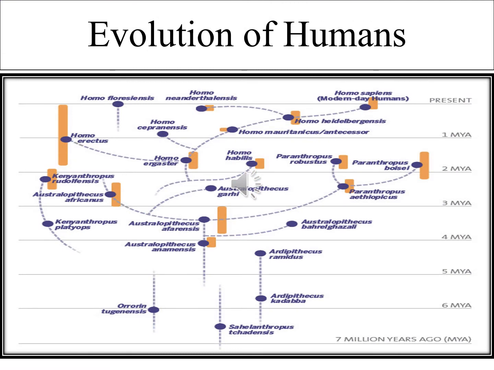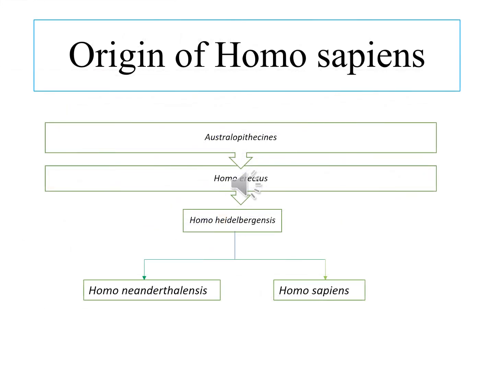Evolution of humans. So after the split, human ancestors evolved. Sahelanthropus tchadensis is the oldest hominin fossil, found in Chad. It is 7 million years old. They may have given rise to Orrorin, and Australopithecines are the ancestors of the first Homo. Homo erectus is considered the first true human, which evolved more than 2 million years ago. Origin of Homo sapiens. It is now clear that Homo erectus is the direct ancestor of Homo sapiens.